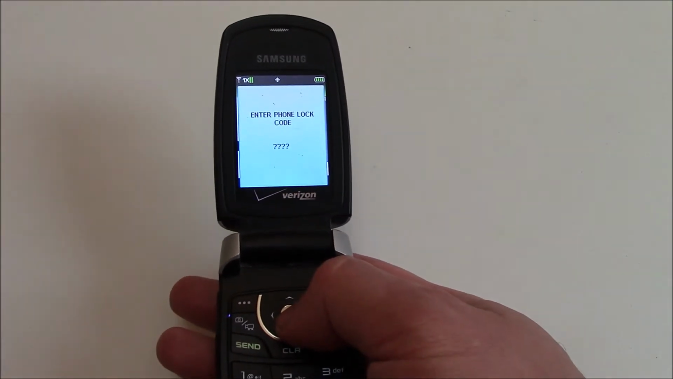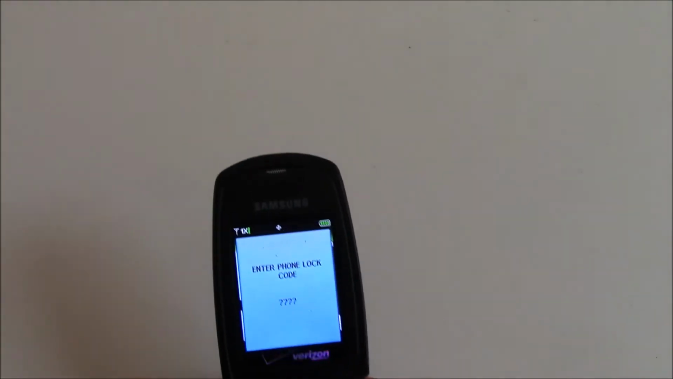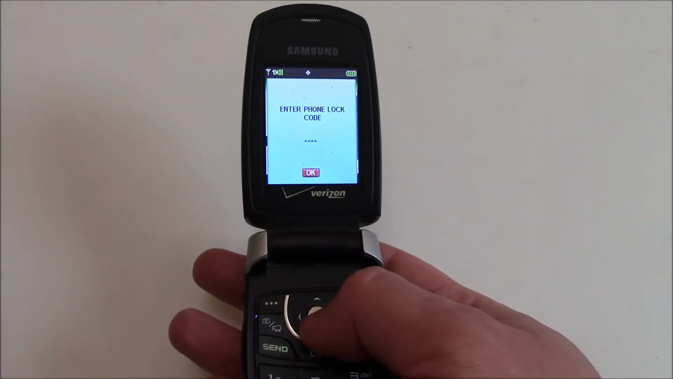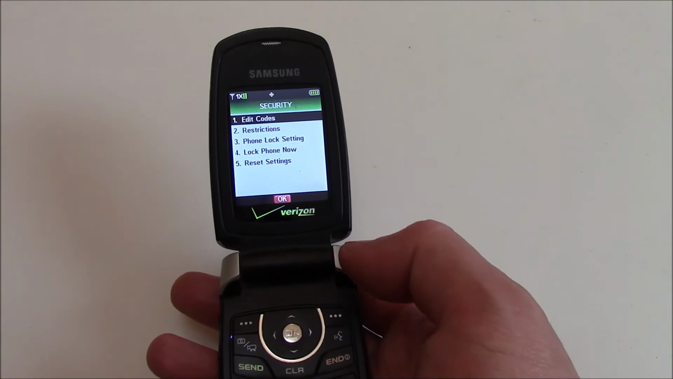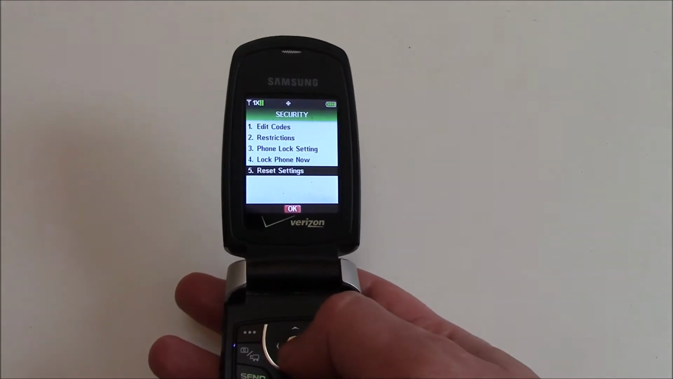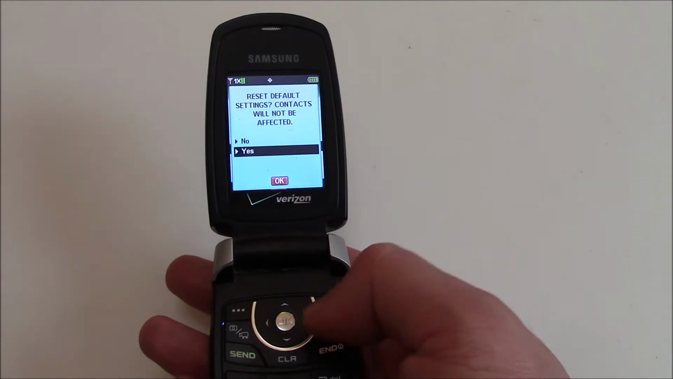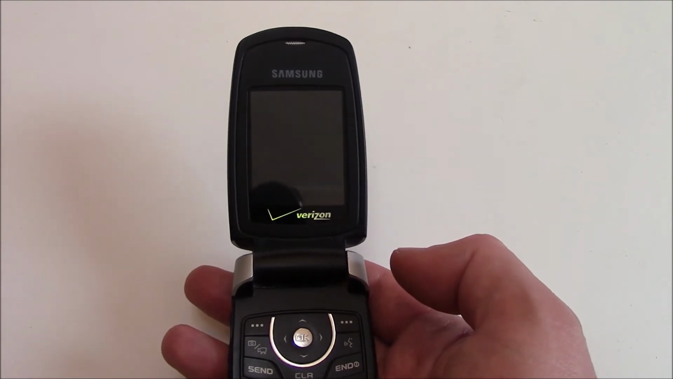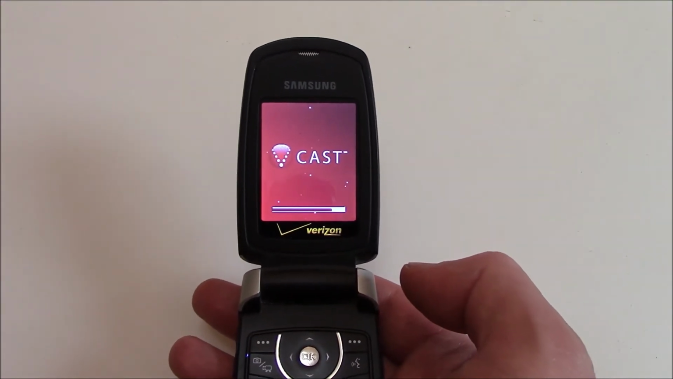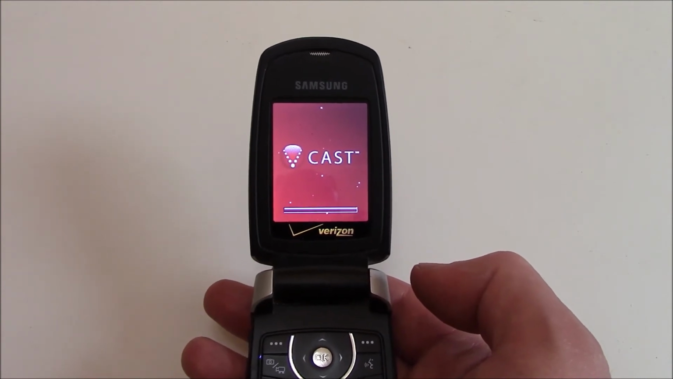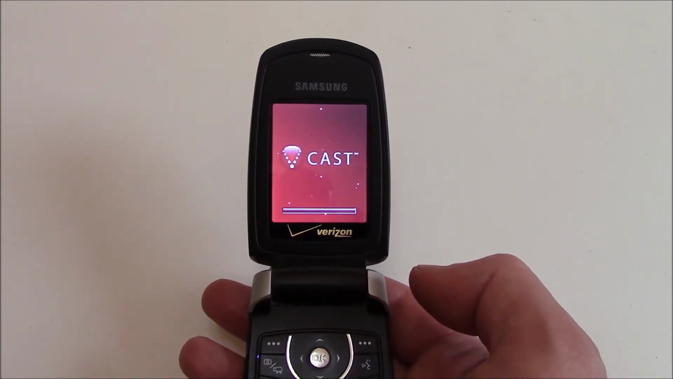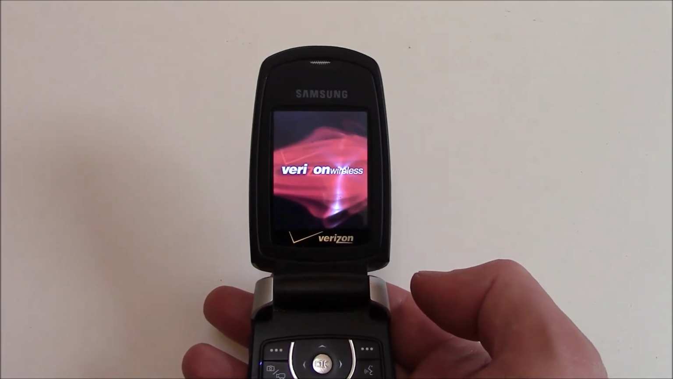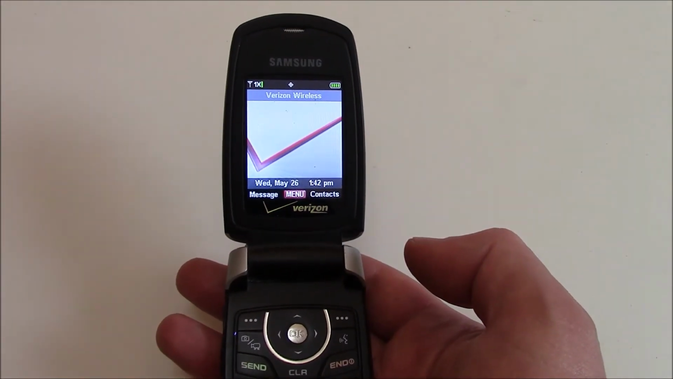Now enter the last 4 digits of your phone number. Now go to OK. Now go to reset settings. Go to yes. And there you go, the phone has been restored to factory settings.